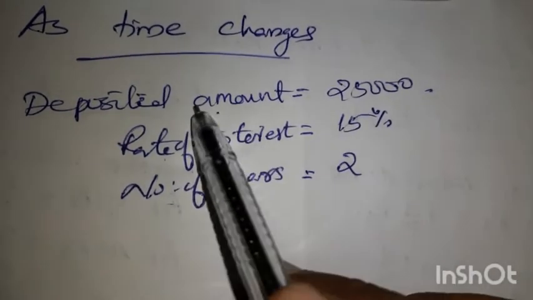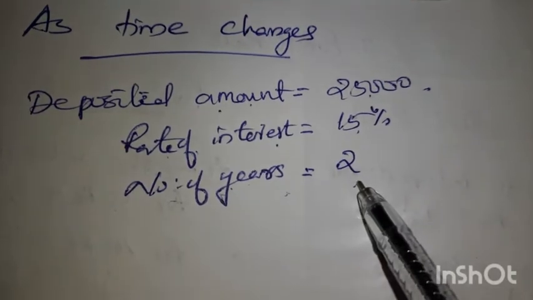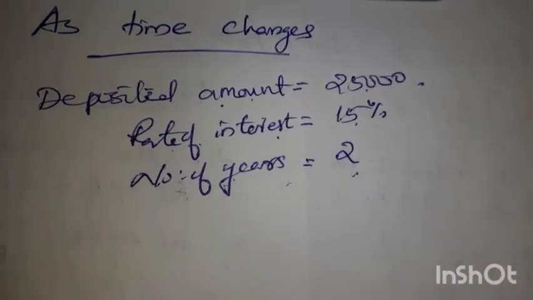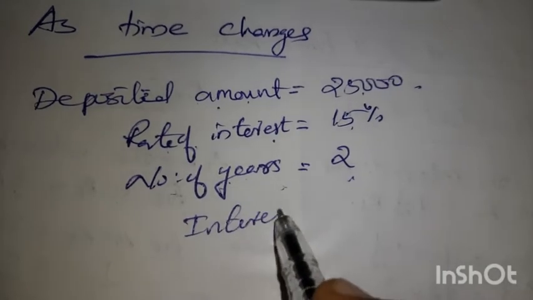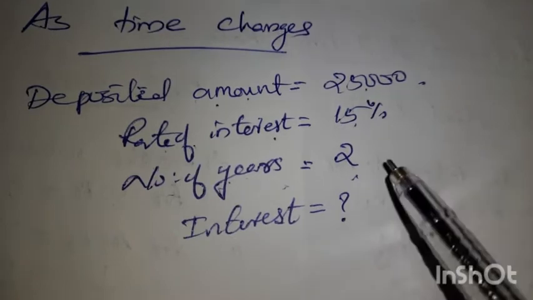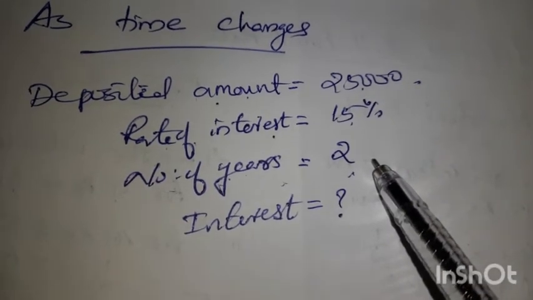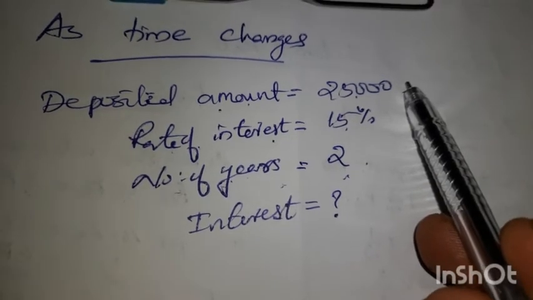So deposit amount, rate of interest, number of years. What you have to calculate is how much interest the bank is giving for 2 years, and that interest plus this amount is the total amount he gets after 2 years.